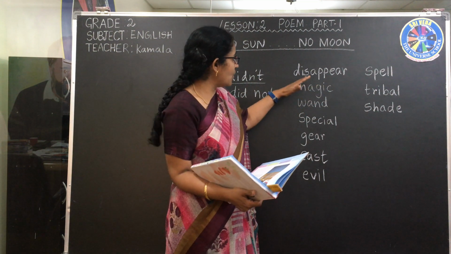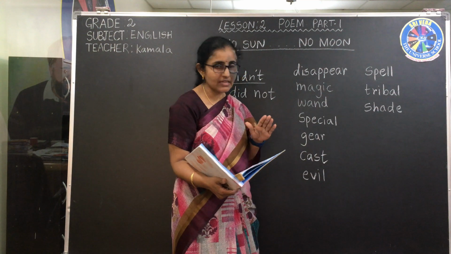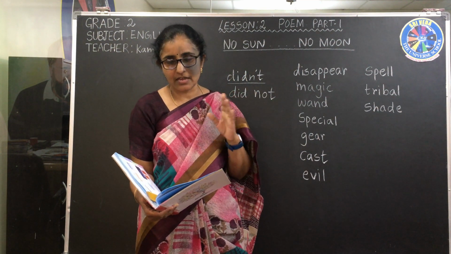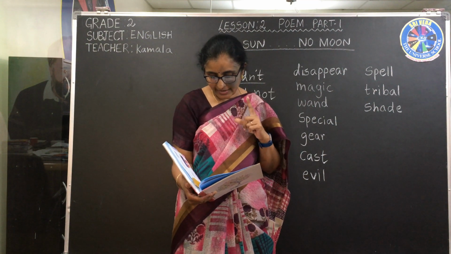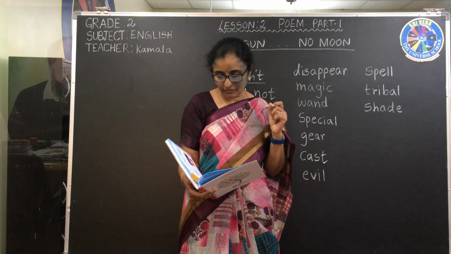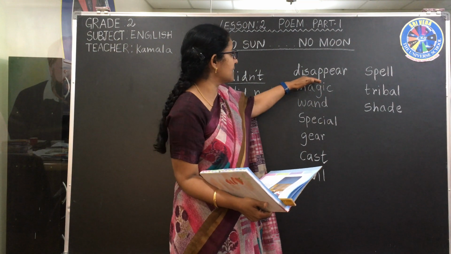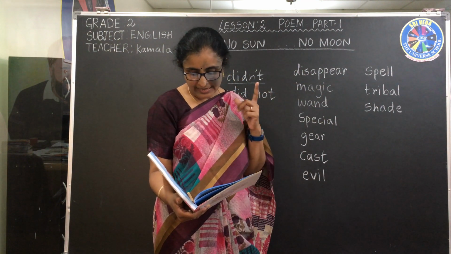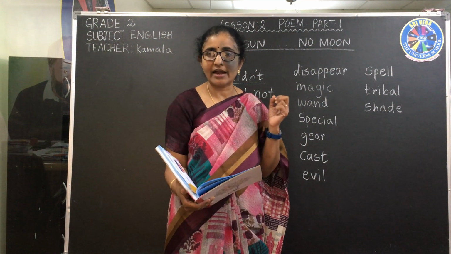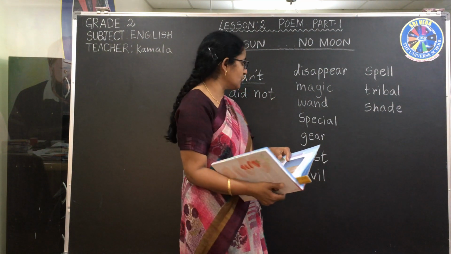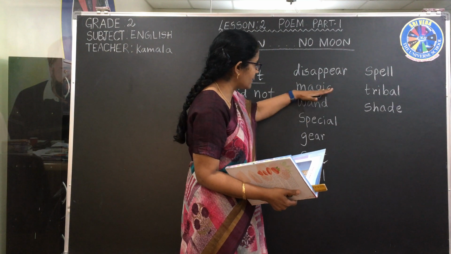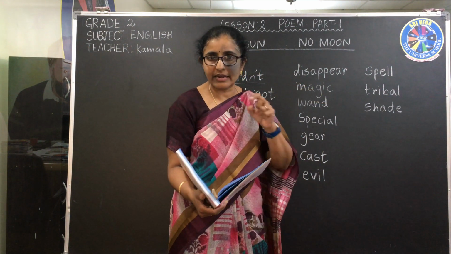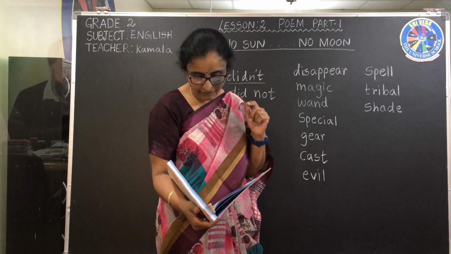So now you underline these words in your poem. No sun, no moon, no stars, no sky. Do you know why I made them disappear? So in the fourth line, underline disappear. Now let us go for the next line. I didn't use a magic wand. Now underline magic wand as one word, because if we are separating it, it's not giving meaning. You underline it as one word, magic wand.